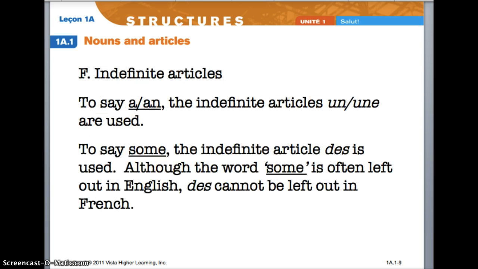Now we move to indefinite articles. The indefinite articles in English are a, an, and also some. For a and an in French, you use un if it's masculine and une if it's feminine. To say some, you'll be using the word des. Although the word some is often left out in English, it cannot be left out in French. You will always have some kind of article in front of your noun.